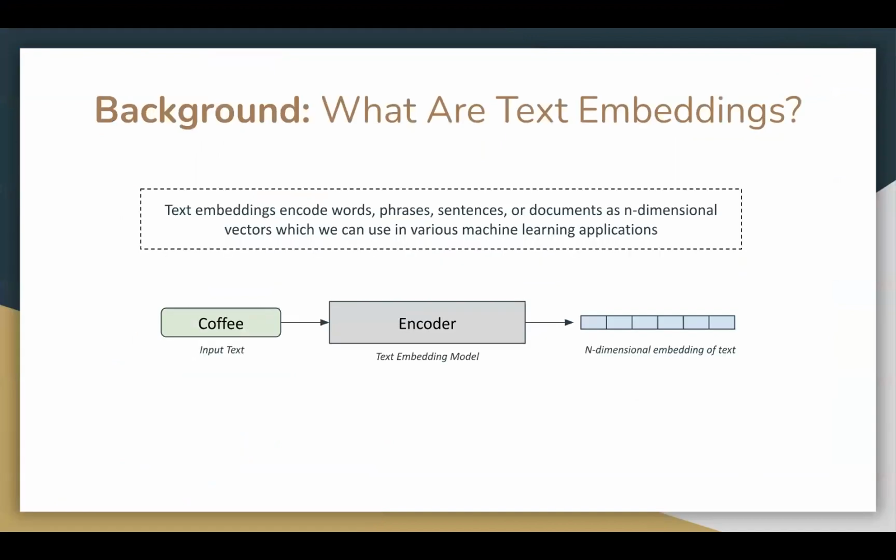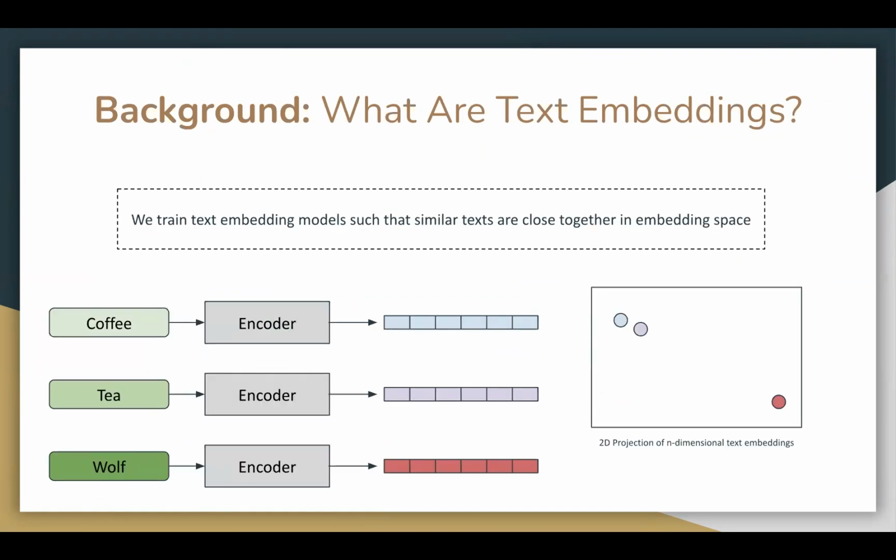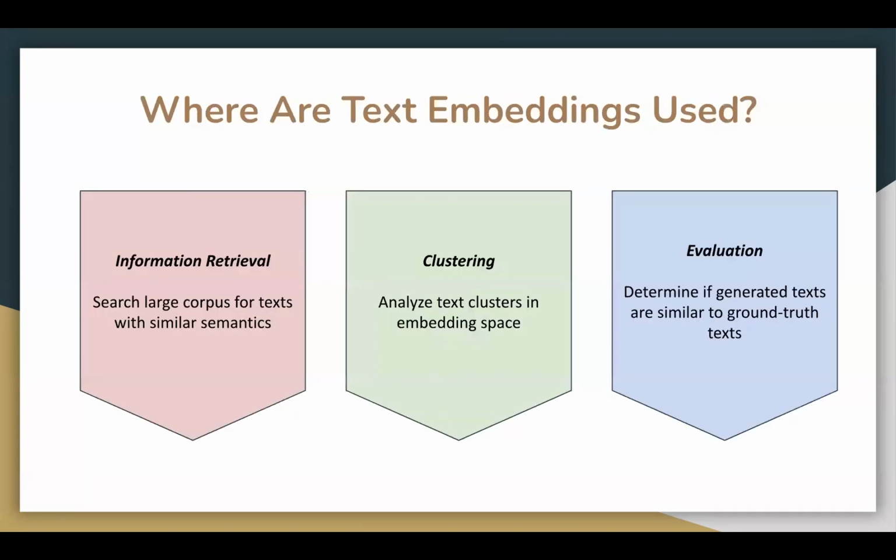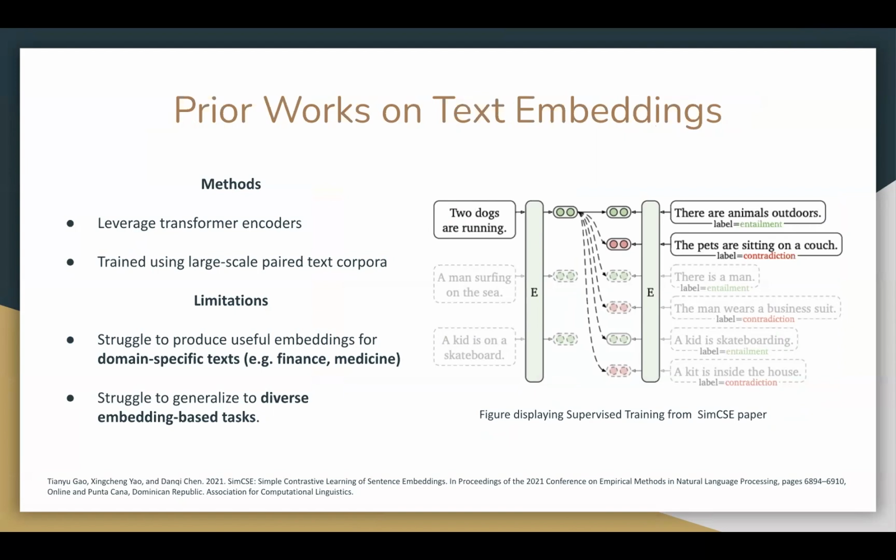What are text embeddings? Text embeddings encode words, phrases, sentences, or documents as n-dimensional vectors which we can use in various machine learning applications. We train text embedding models such that similar texts are close together when they're compared in embedding space. Text embeddings are used throughout NLP in tasks like retrieving information, clustering documents, or evaluating the output of text generation models.